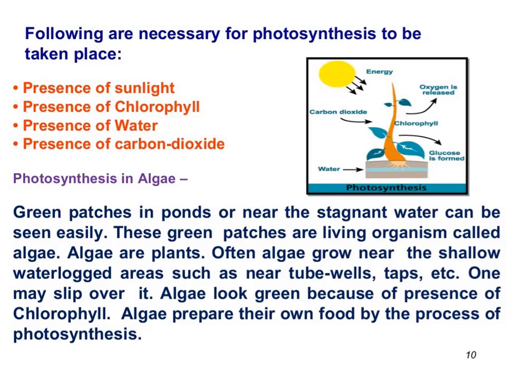Algae look green because of the presence of chlorophyll. Algae prepare their own food by the process of photosynthesis. The photosynthesis process carried out by plants is very important for life on earth. This is because of the two basic requirements for life on earth, food and oxygen. Both of these basic requirements are produced by plants.